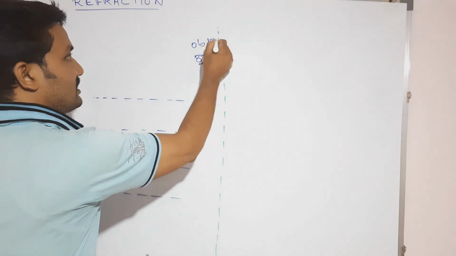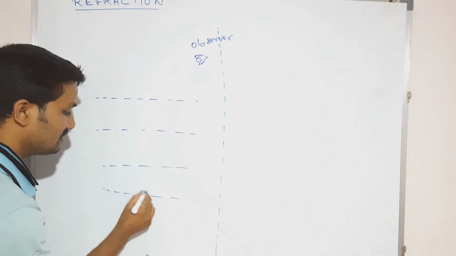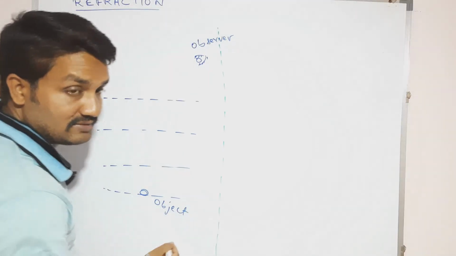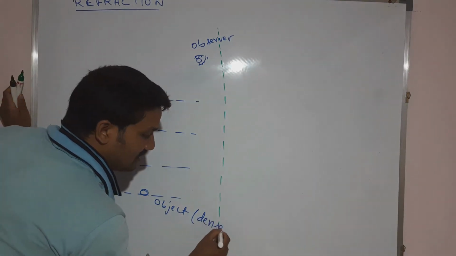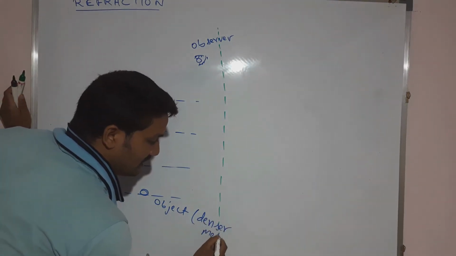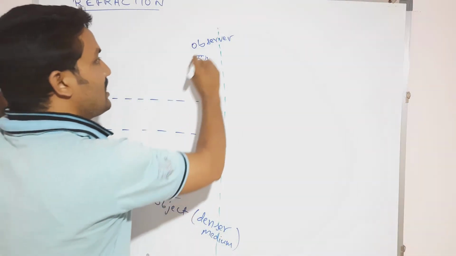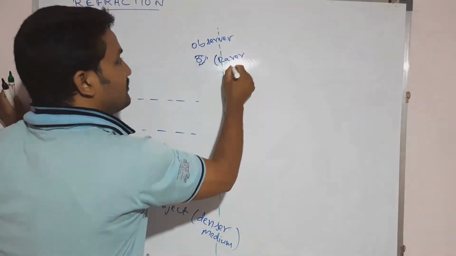Observer. Okay, and this one is the object. Where is the object? The object is in the denser medium, whereas the observer is in the rarer medium.